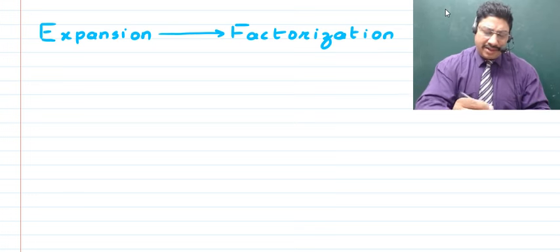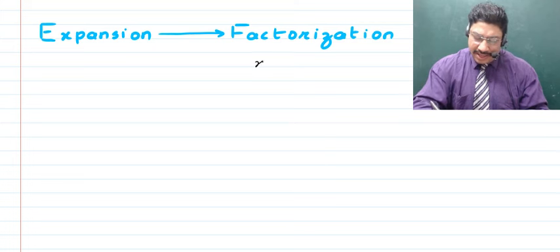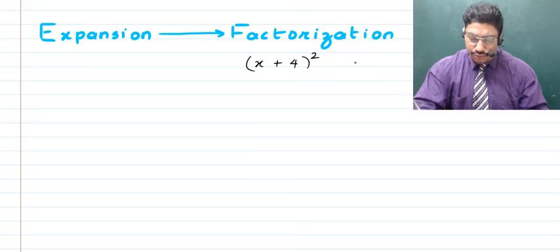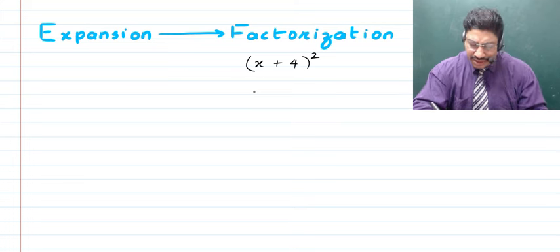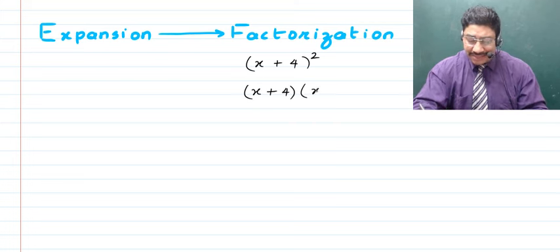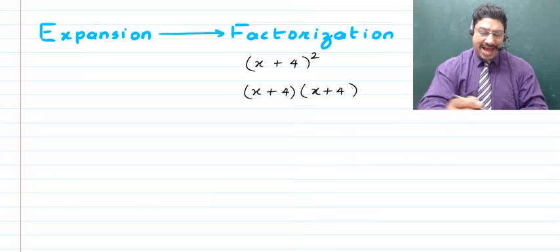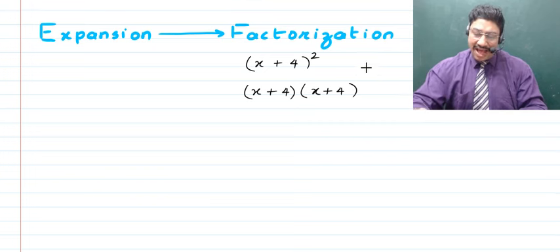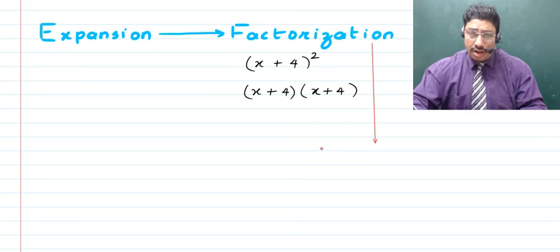Now just look up. If we have something like, say, x plus 4 raised to the power 2, right? You say that this is factorized because this is actually the product of two factors, both being binomials, that is x plus 4, which is multiplied with x plus 4. So finally, whenever we talk about factorization, what we actually want is to have an algebraic expression which is a monomial.